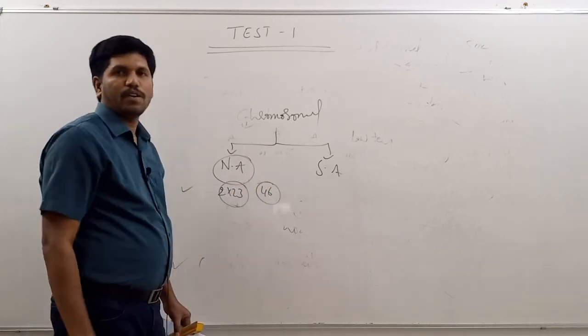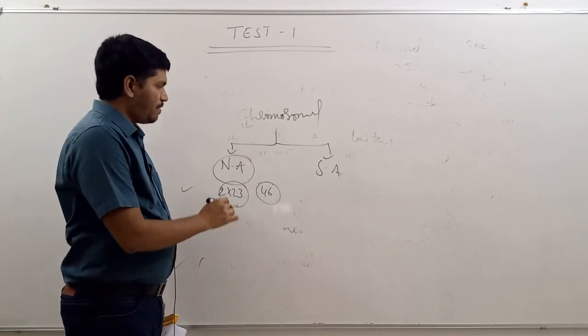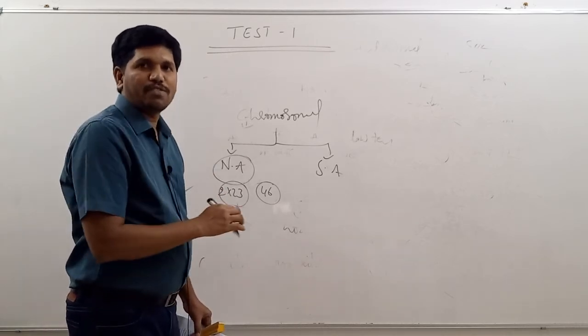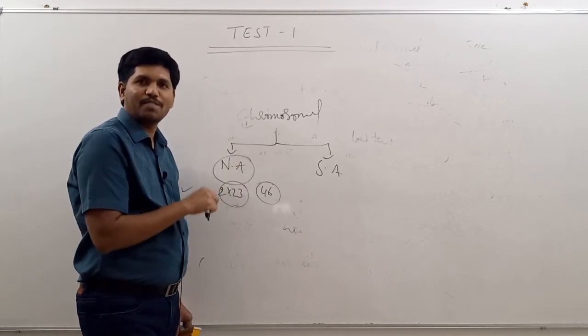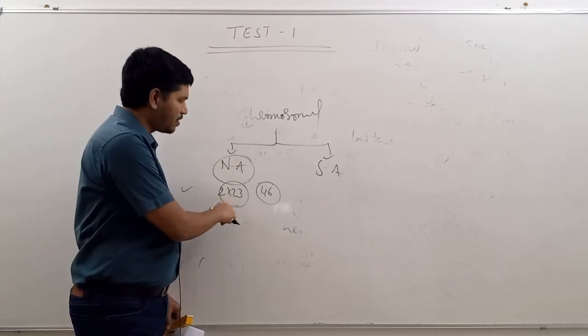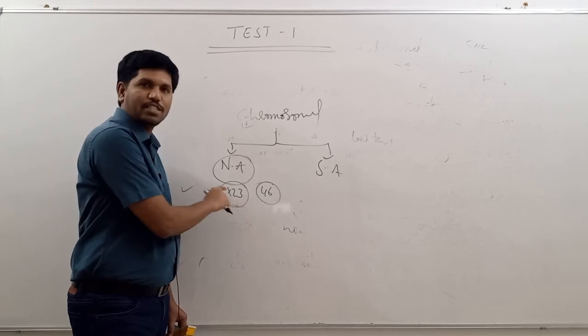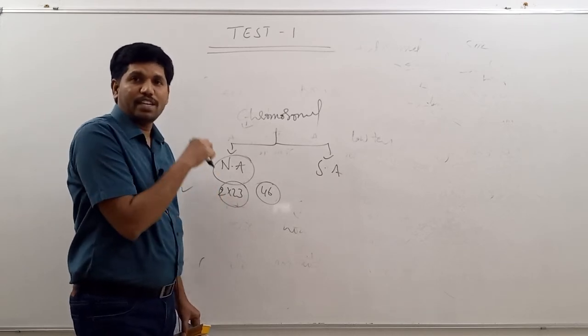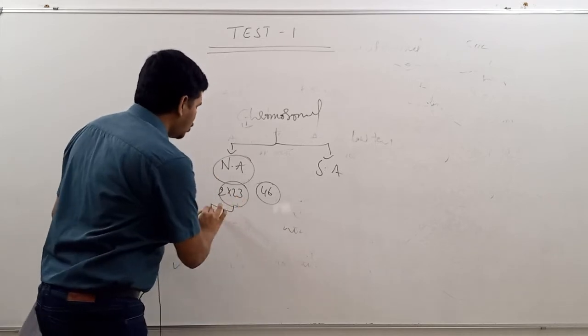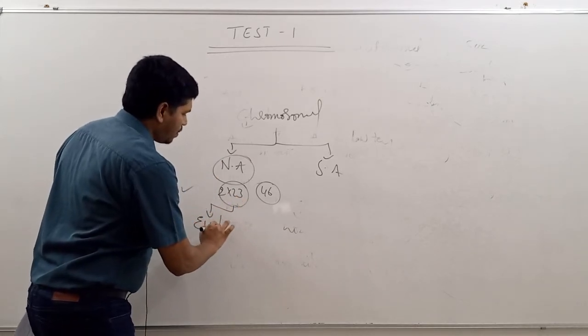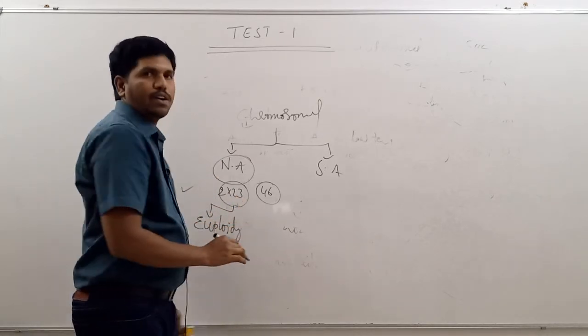We have 2 sets of 23 chromosomes. One set is from the mother, one set is from the father. That's why it is called 2x, where x is equal to 23. If there is a change in the number of sets of chromosomes, that is called euploidy.